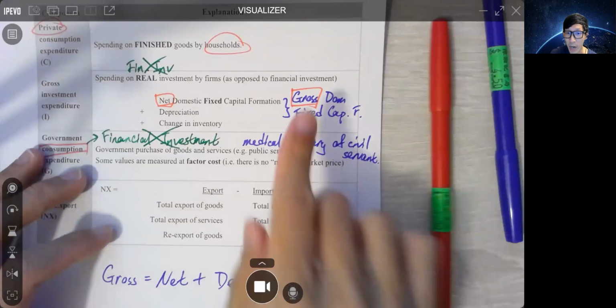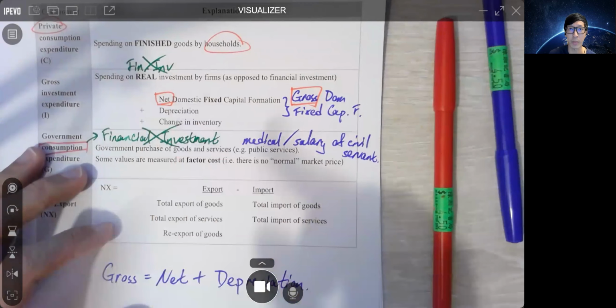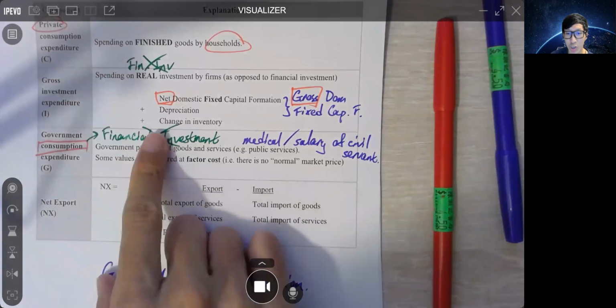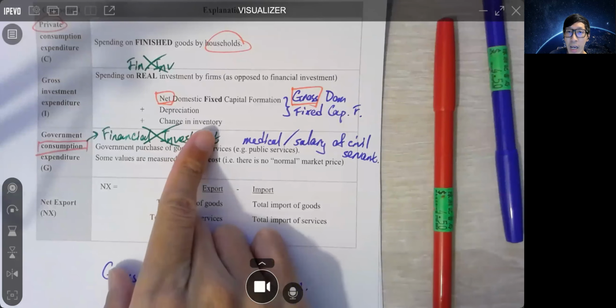加唔加 depreciation 就睇佢究竟係 net 定係 gross. And finally, you also need to add in the change in inventory.